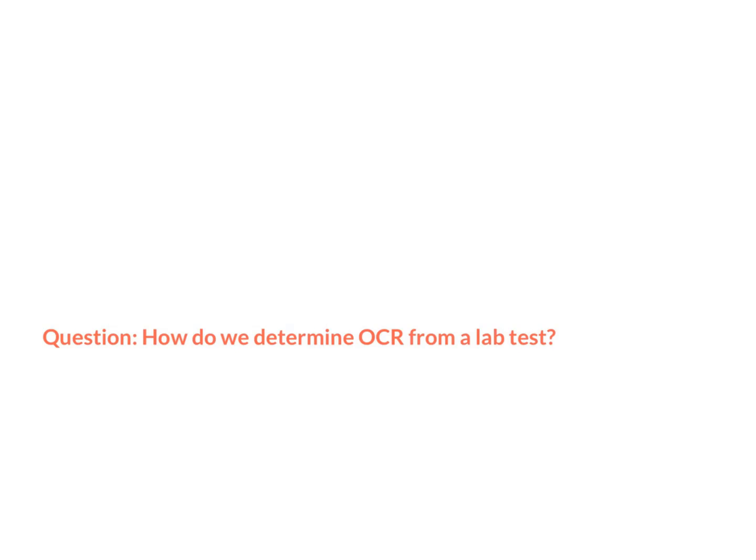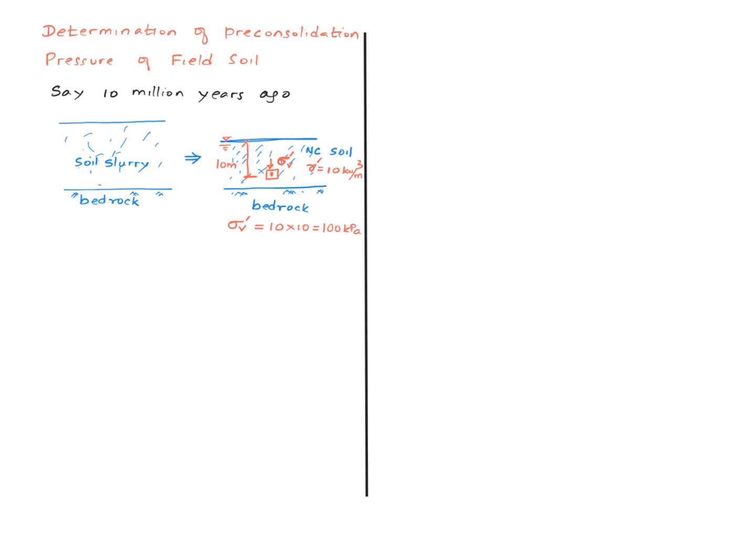The question that I have is, how do we determine OCR from a lab test? OCR here refers to over-consolidation ratio. So there are some interesting experimentally observed facts. Now the question is, can I use some of these facts to establish the pre-consolidation pressure of a field soil sample? To answer this question, let us consider the following first.